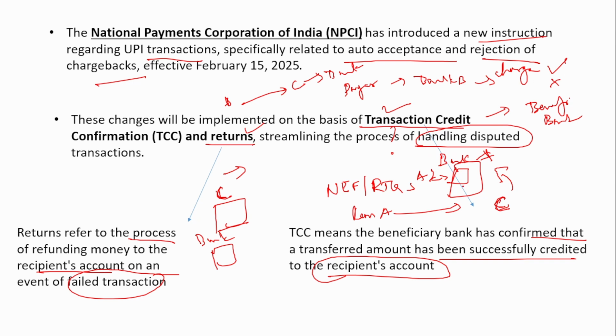So, if you see, at the end of the day the bank will reconcile. Okay, these many UPI transactions have been rejected due to technical or some other reason, and now we have to reconcile this. That is what the bank will do at the end of the day. Before this reconciliation process is held, the bank B, that is the remitter's bank of A, initiates the chargeback process. So before giving time to the beneficiary bank for the reconciliation process, this bank initiates the chargeback process. That is the issue right now.